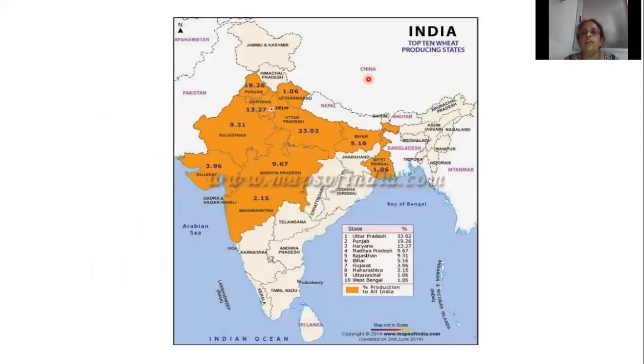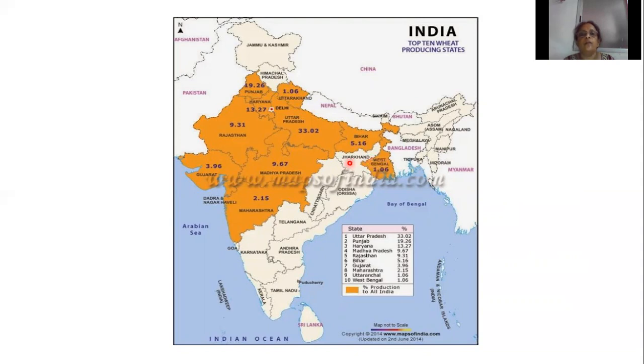Then these are the top 10 wheat producing states. First one is Uttar Pradesh. Then Punjab, then Haryana, then Madhya Pradesh, then Rajasthan, then Bihar, then Gujarat, then Maharashtra, then Uttaranchal, and the last one is West Bengal. These are the top 10 wheat producing states.